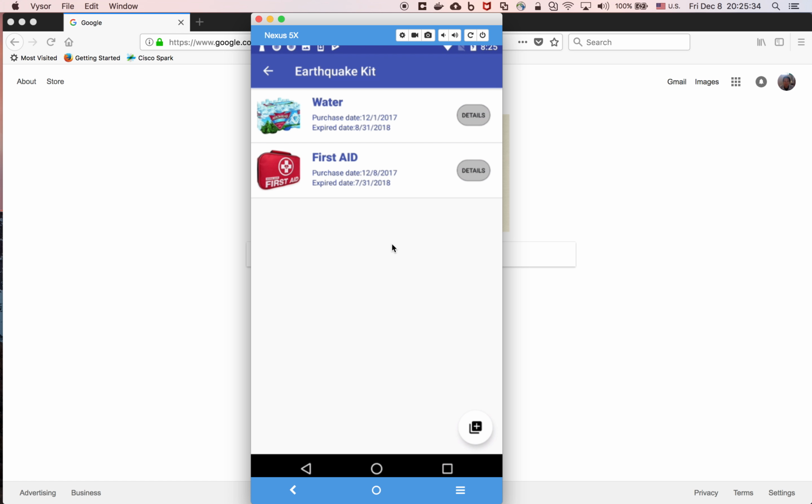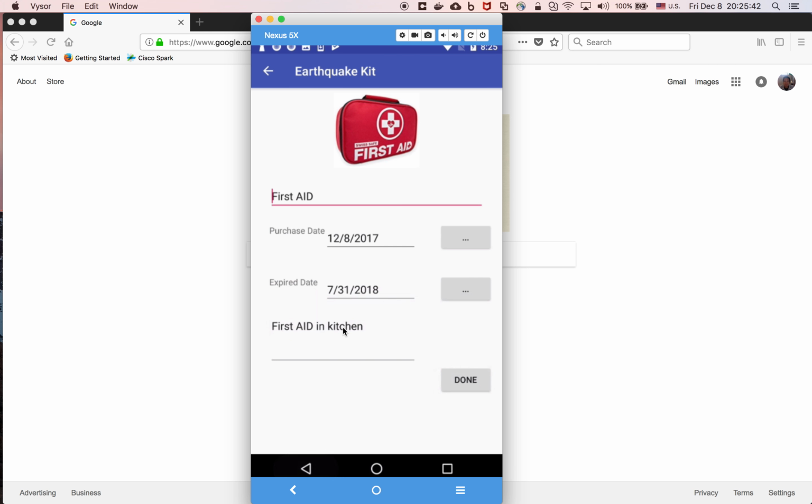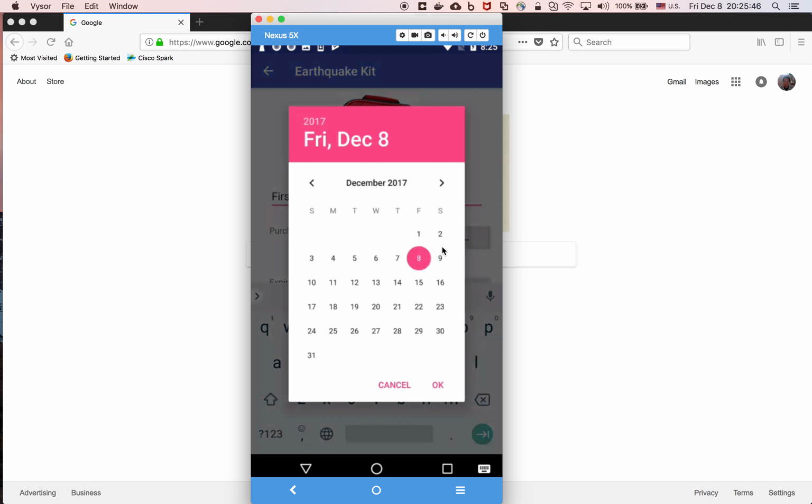Okay, so I add one more. If you want to add it, you click the detail button. You can change the purchase date